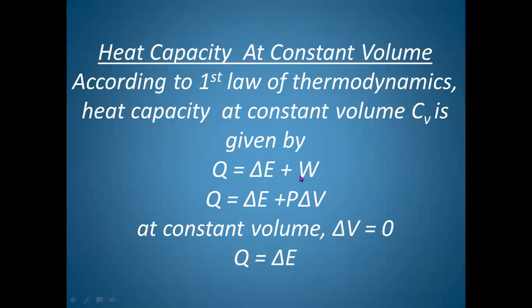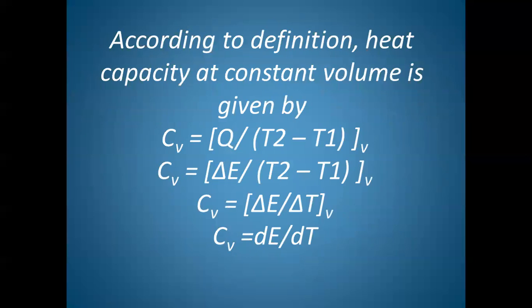Therefore, the whole work done will be 0 because the product of P and delta V is 0. Therefore, we can say the whole heat absorbed by the system is utilized to increase the internal energy of the system.